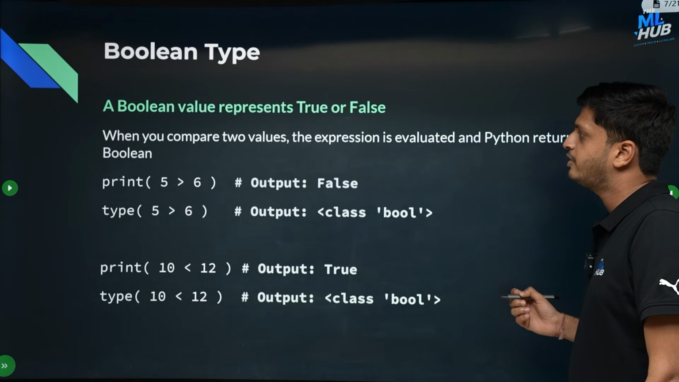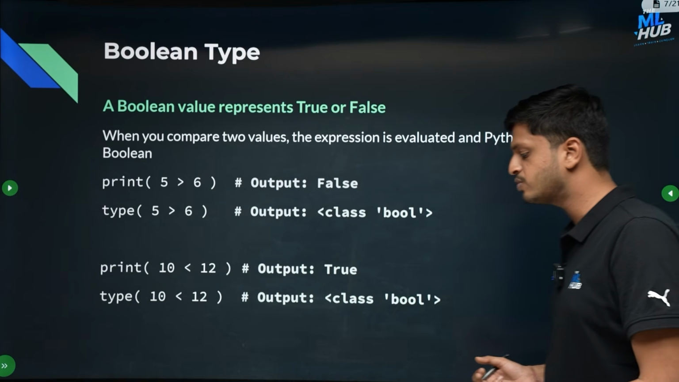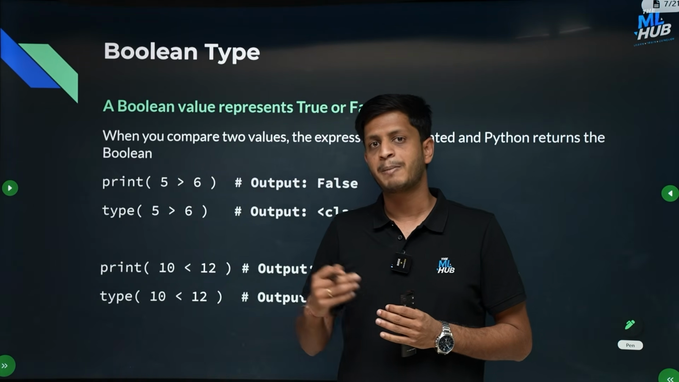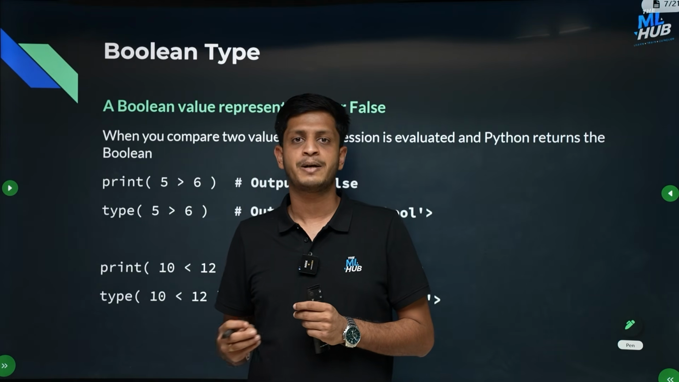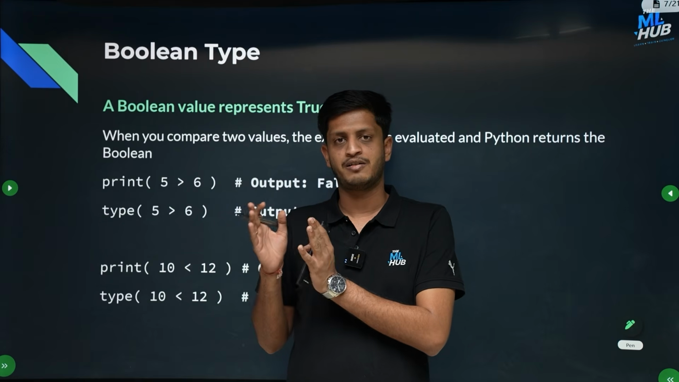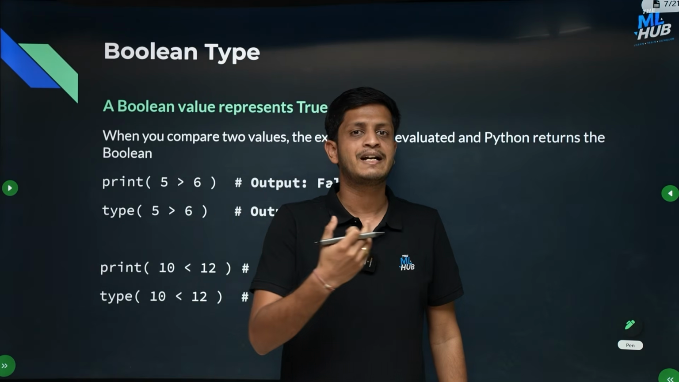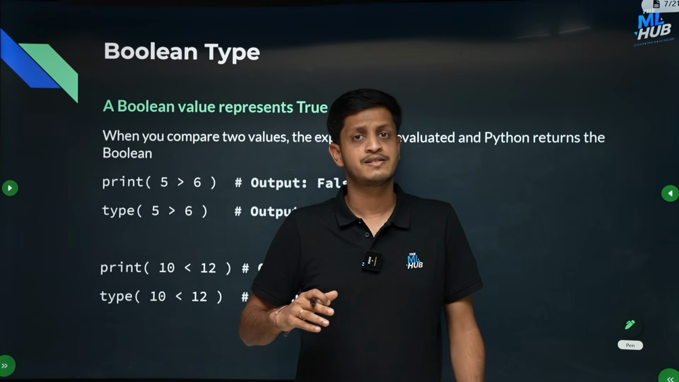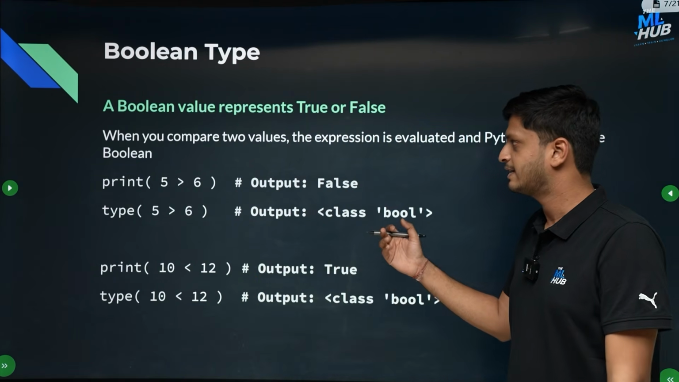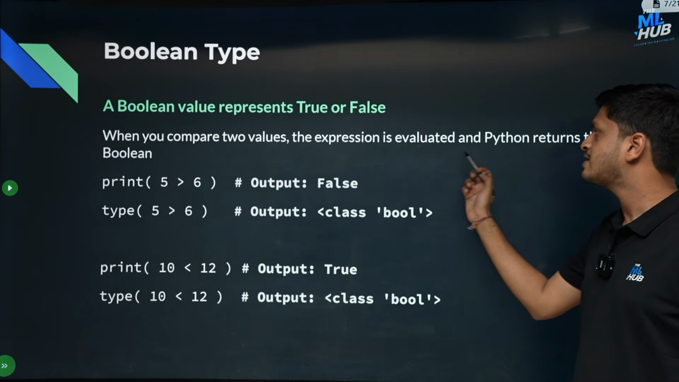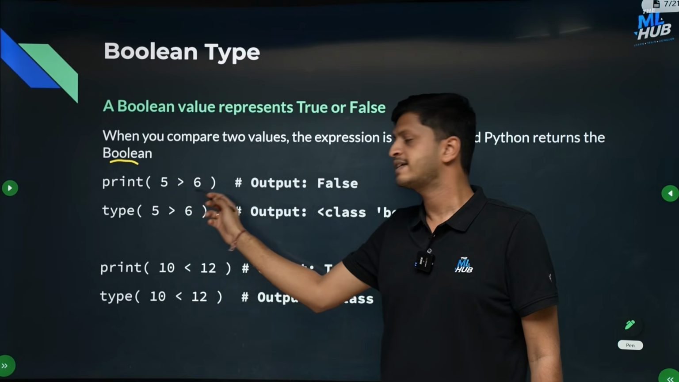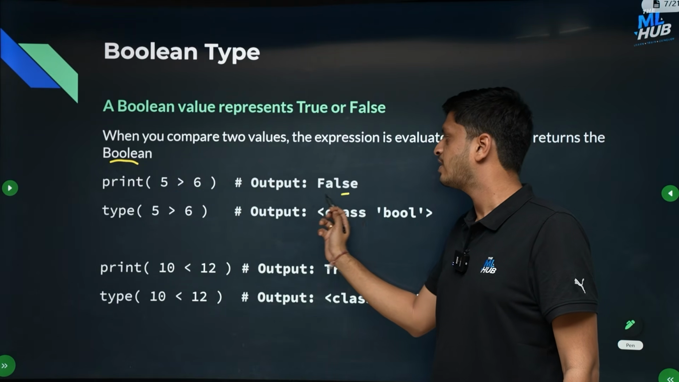So when you compare two values, whenever you are using a comparison operator, less than, greater than, not equal to, equal to, the output of a comparison operator is always a Boolean value, either true or false, right? Because when you are comparing an expression to another expression, you will always get a Boolean value as output. 5 is greater than 6, is it true or false? It is not true, right? So false will be the output, just like that. So when you compare two values, the expression is evaluated and Python returns the Boolean data type. So if you print 5 is greater than 6, the output will come out as false.